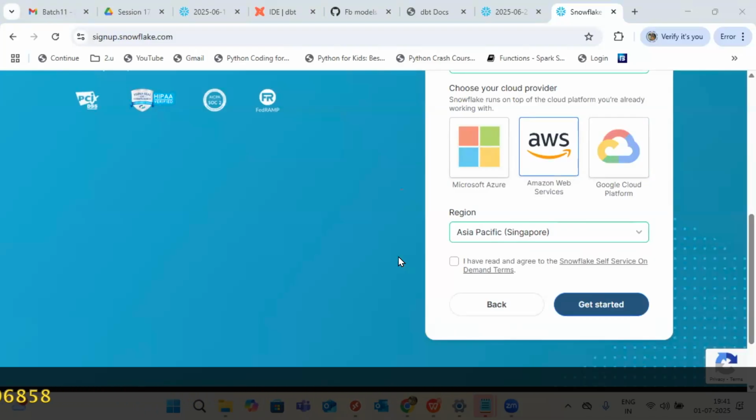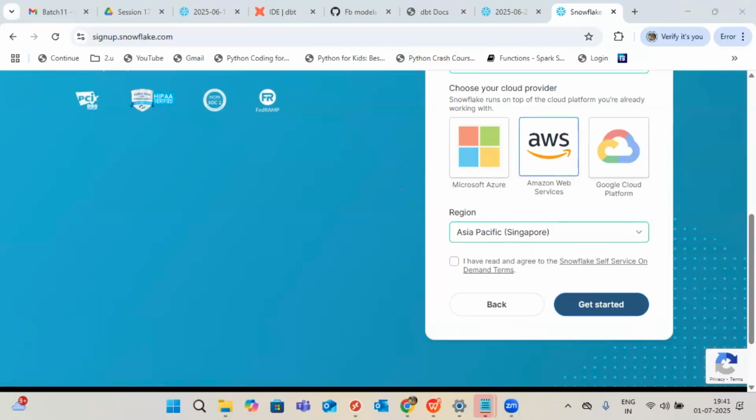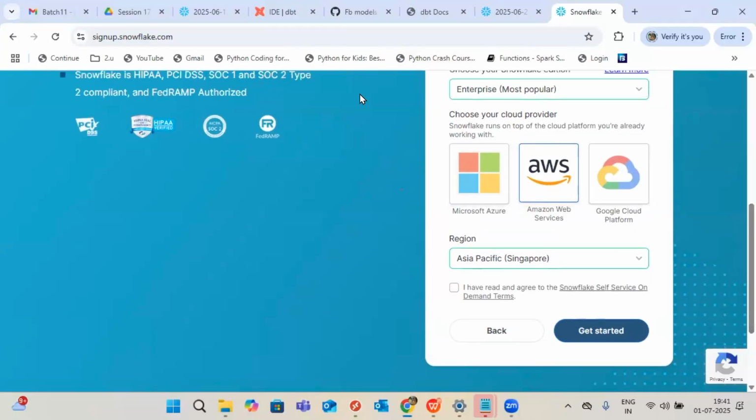As developers, we don't need to keep a headache there. At the time of account creation only, they will touch this option. Later on, you won't even see these options. It's a one-time process. That's Snowflake's choice. Once we give a specific cloud provider and region, Snowflake will allocate the space and compute resources for us as per our requirement, not more. Unnecessarily, you don't need to pay any amount. Based on the requirement, they will allow. Getting my point?